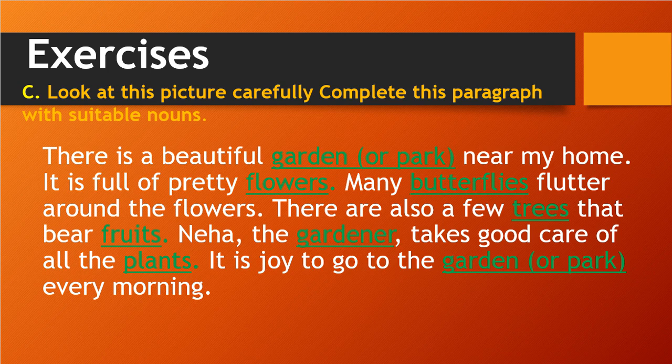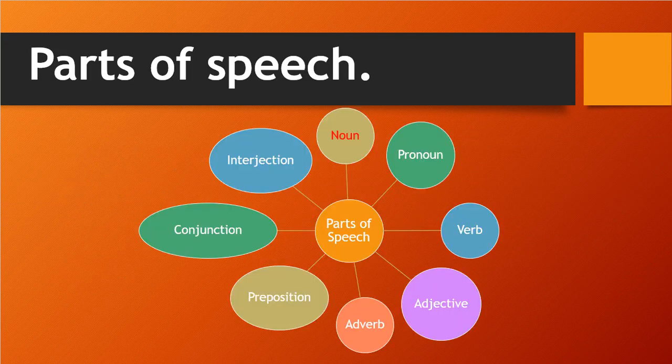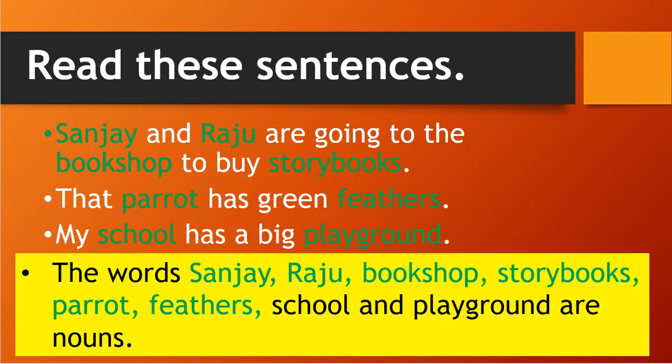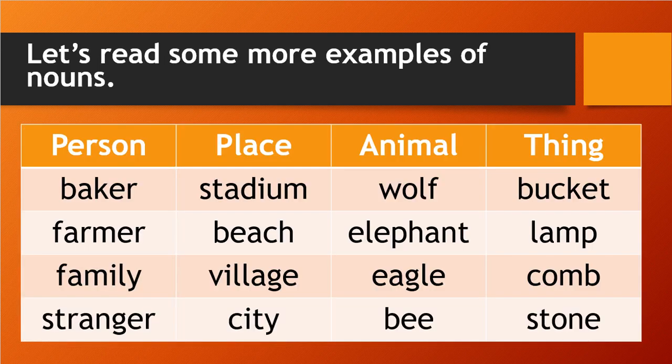So here we finished our exercise. What we understood: noun. First we understood the parts of speech, there are 8 parts. We have seen those 8 parts. Then we understood the meaning of naming words and nouns. We saw a few examples and understood which are the nouns. Naming words are nouns. Here Sanjay, Raju, all are nouns. The naming words of a person, place, animal or thing, all of these four, any naming word is a noun. Here we have seen individual examples: person, place, animal, thing. I wrote four examples.